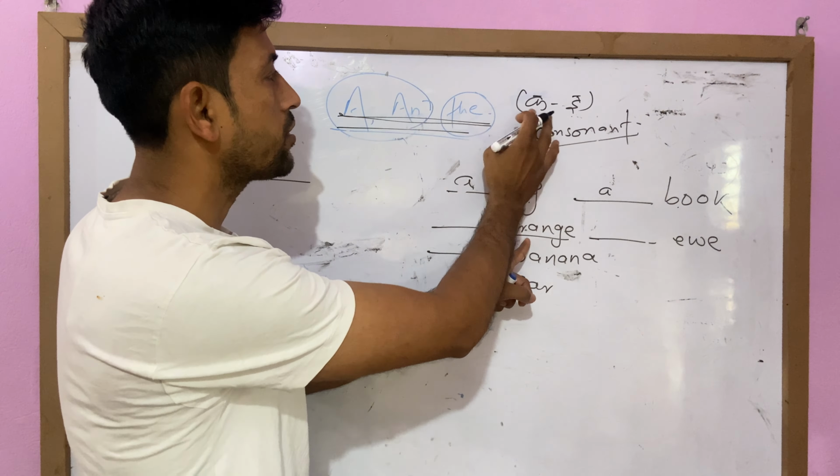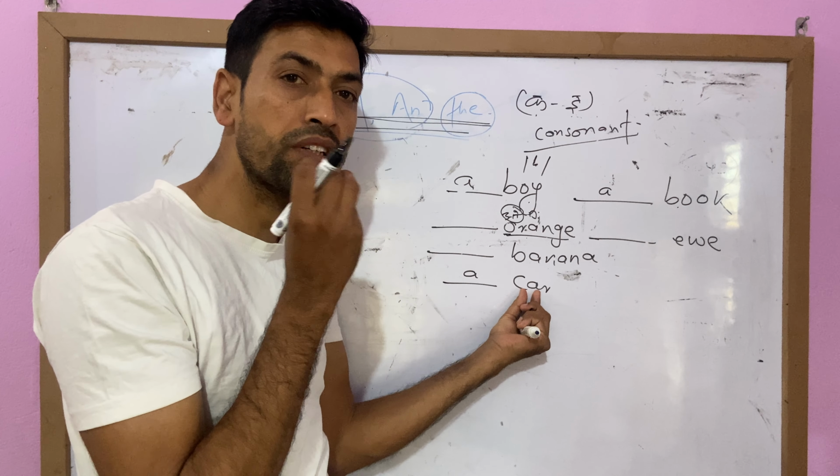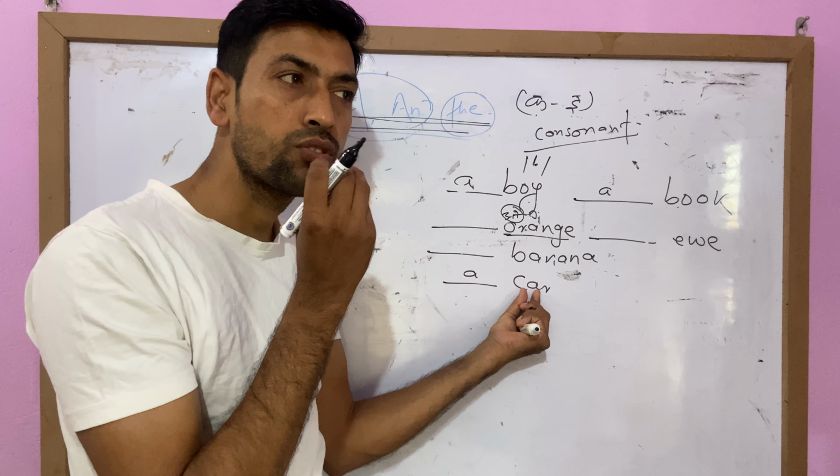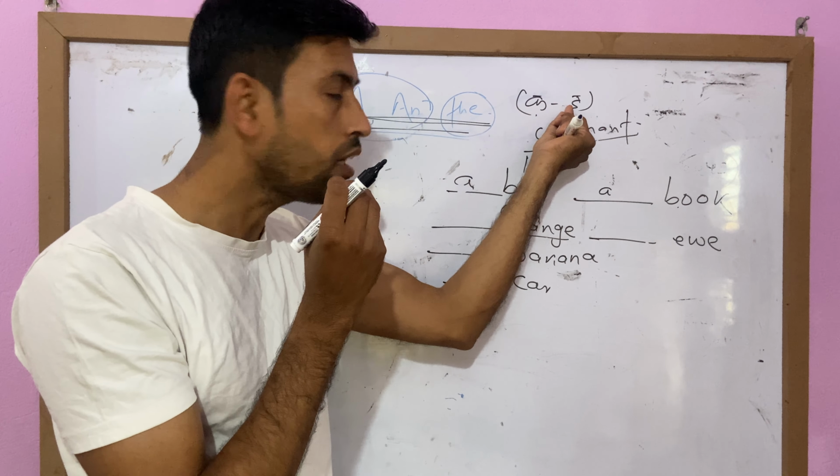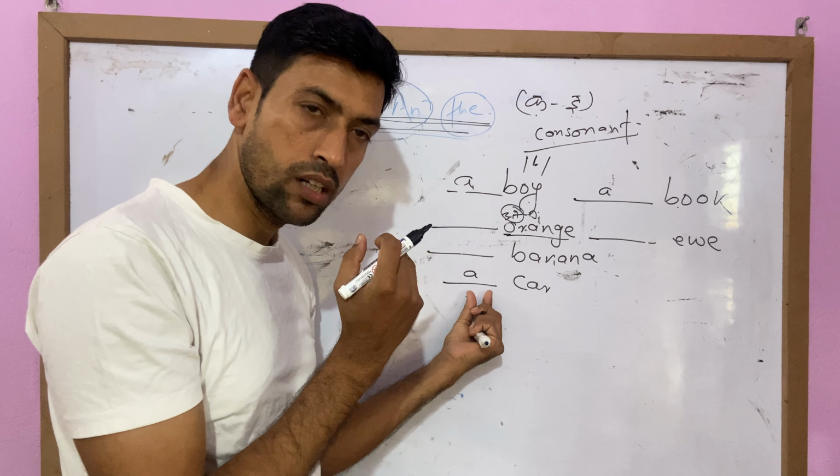O. First sound. Then we cannot use a in here. So let it be clear for that. The sound we pronounce: if there is a consonant sound in the beginning, or ka to gya, then we use a. Car. Ka. First sound is ka. So ka refers to the ka to gya. That's why we use a.